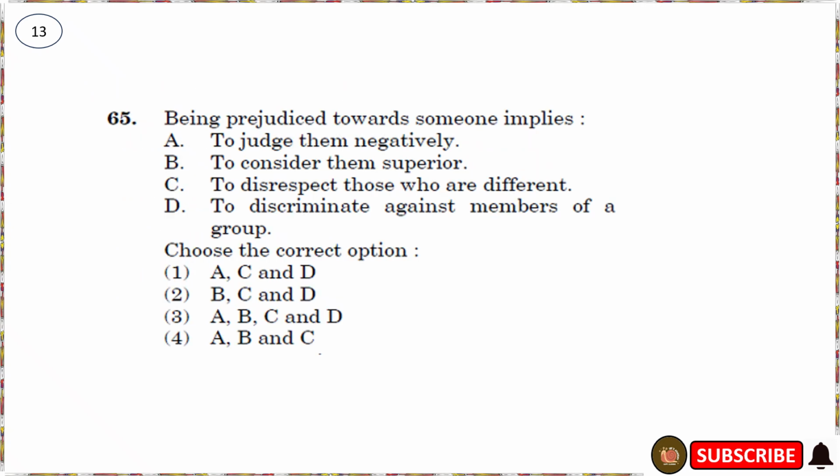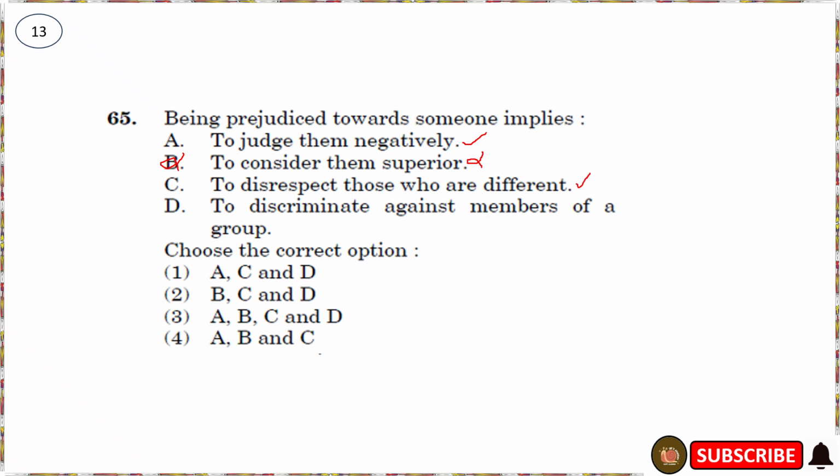Okay, the 13th question is like this. Being prejudiced towards someone implies. The A option is to judge them negatively. Yes. Then to consider them superior. No, this is not a correct option. Considering them inferior will come under prejudice. So B is not a correct option. Then the third one is to disrespect those who are different. Yes, this is also a prejudice.